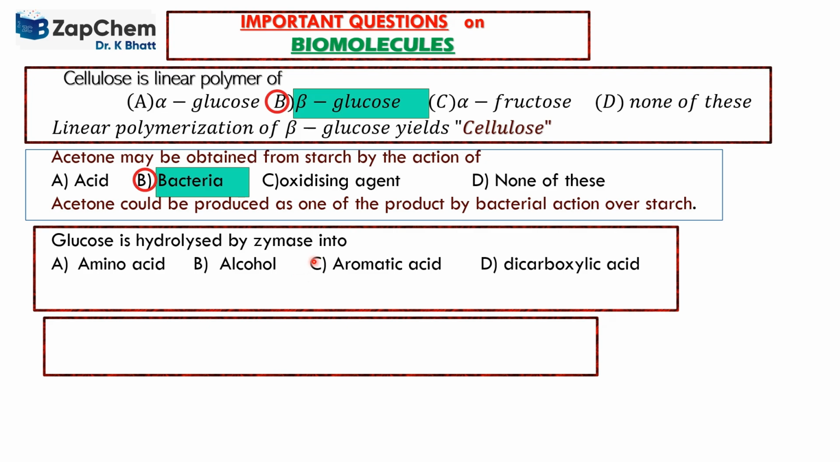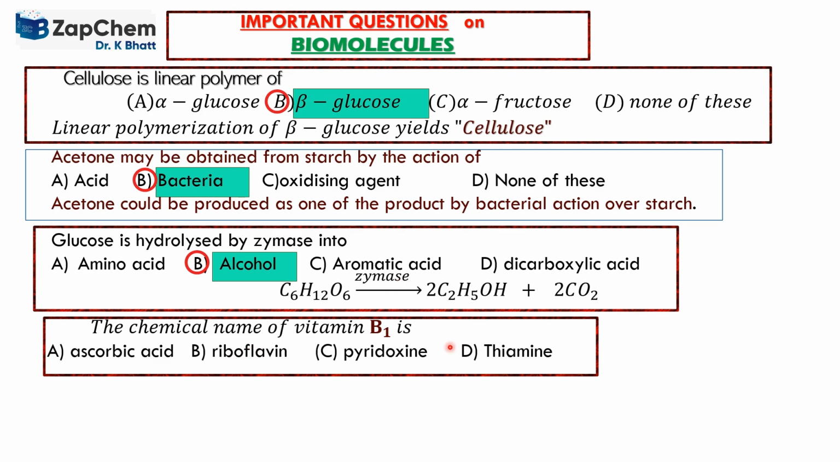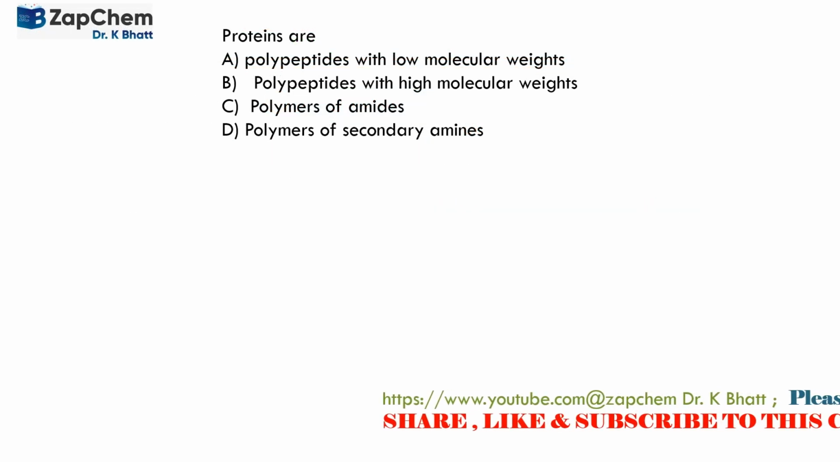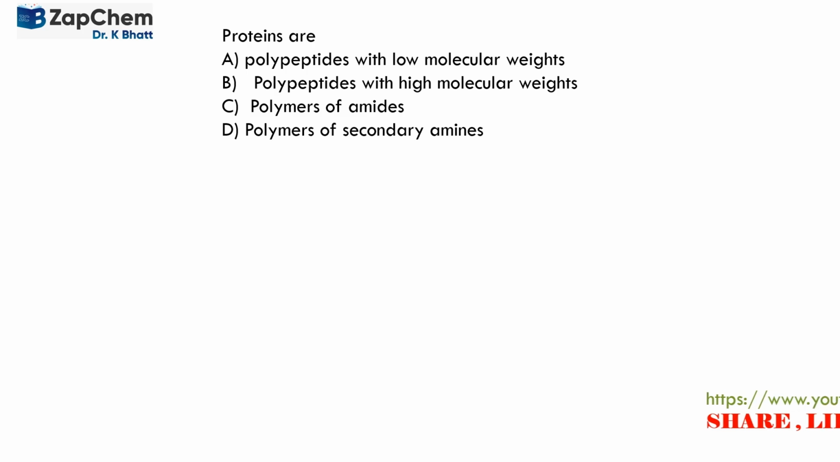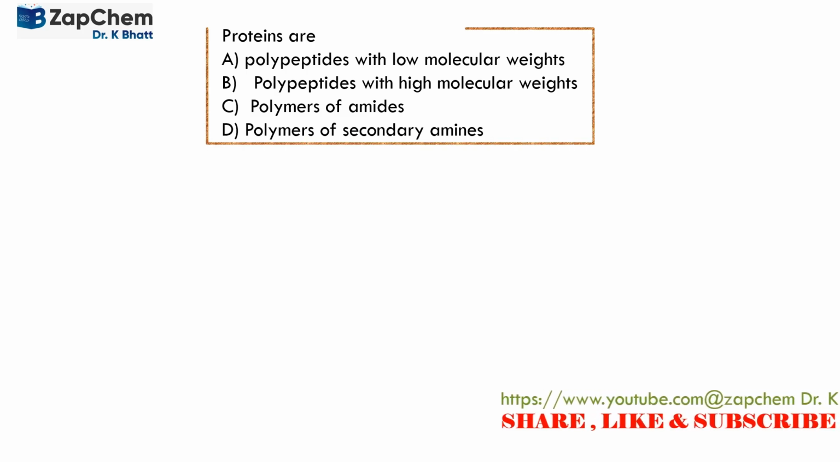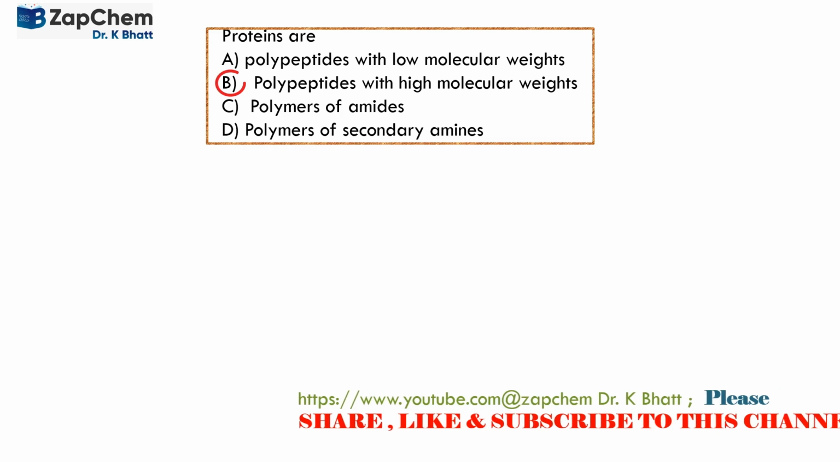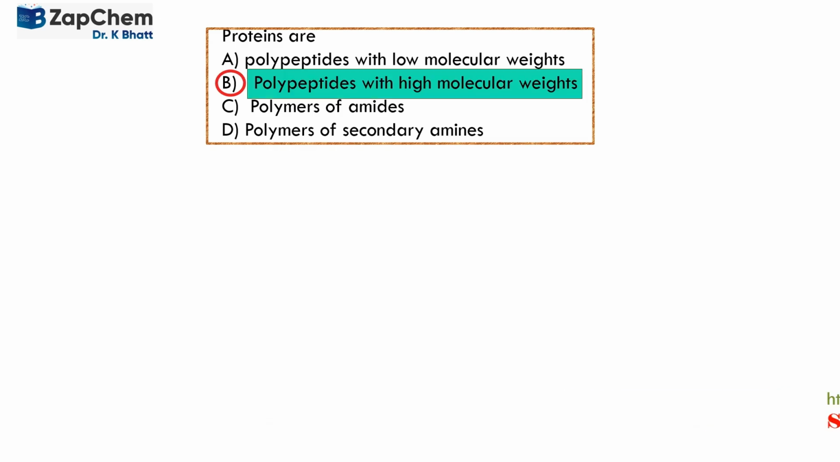Glucose is hydrolyzed by zymase into, a well-known question, and the answer is alcohol. Here is the reaction. Zymase is the catalyst. The chemical name of vitamin B1 is ascorbic acid, riboflavin, pyridoxine, or thiamine. The answer is thiamine. Next question. Proteins are polypeptides with low molecular weight, polypeptides with high molecular weight, polymers of amides, or polymers of secondary amines. Naturally, the answer is option B, polypeptides with higher molecular weight.